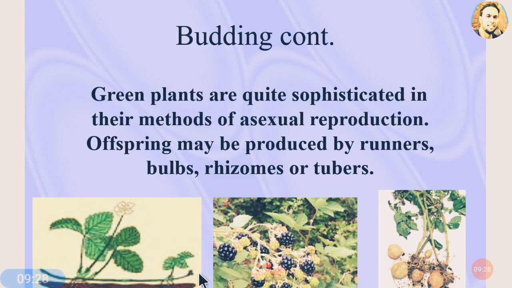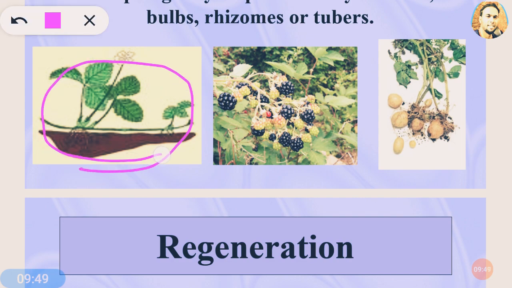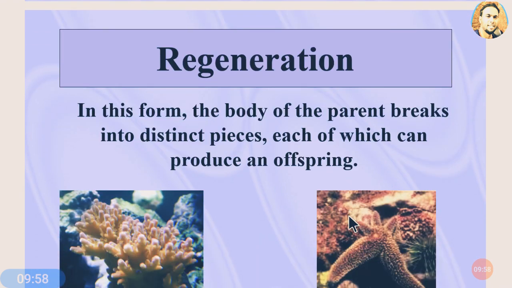Some more features about budding. Green plants are quite sophisticated in their methods of asexual reproduction, and offspring may be produced by runners, bulbs, rhizomes, or tubers, etc. So you are observing different types of examples here in this strawberry plant. You can observe all these examples of budding.